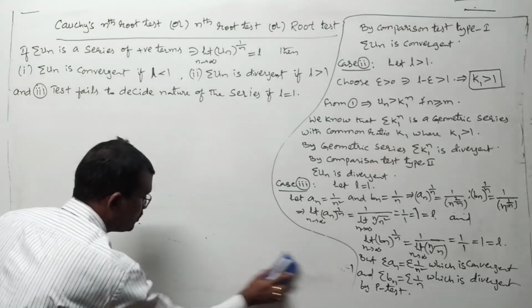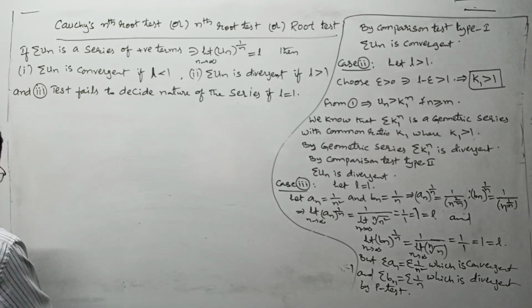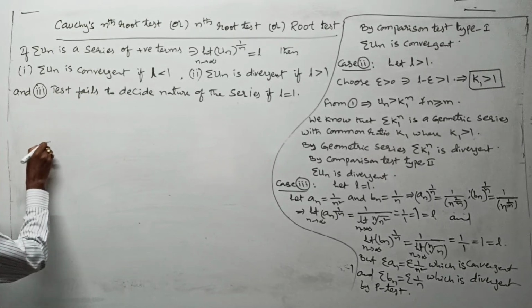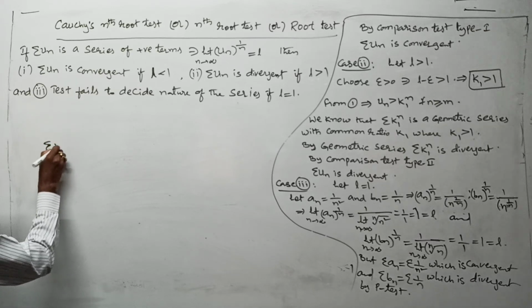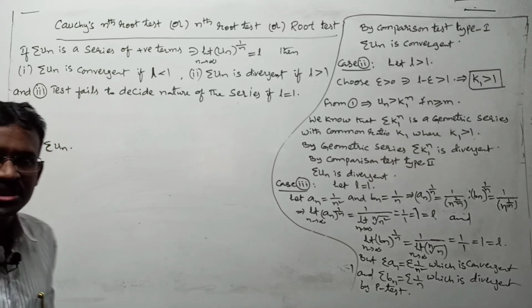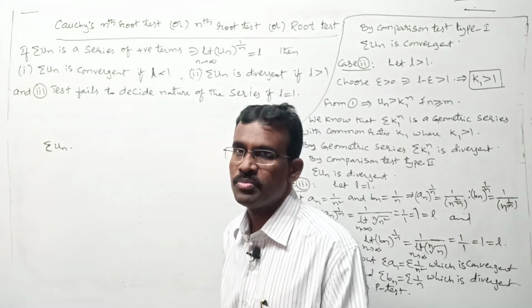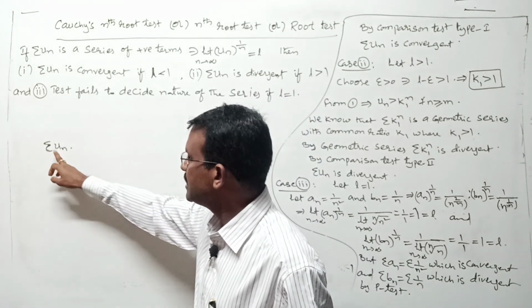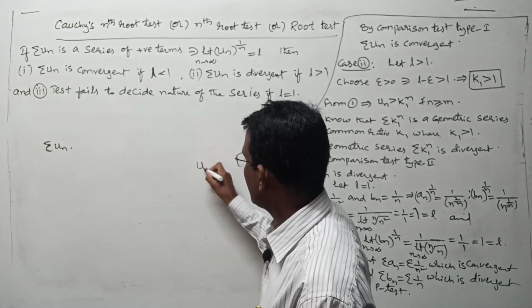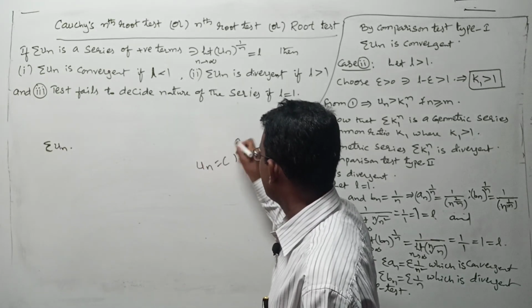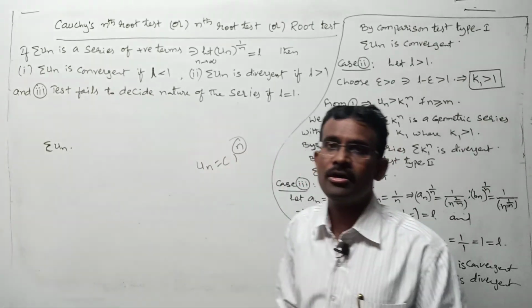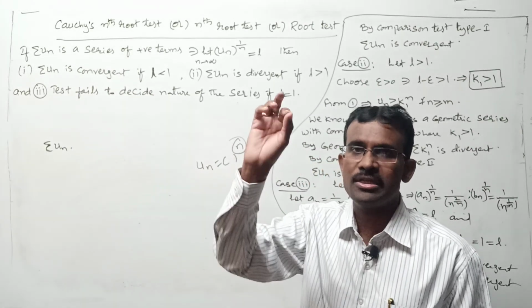Yes, see here. We take the sigma u_n series. If this is a power series, that means if sigma u_n contains power terms, in that u_n the power should be in terms of n, that may be n or n square or n cube and so on.